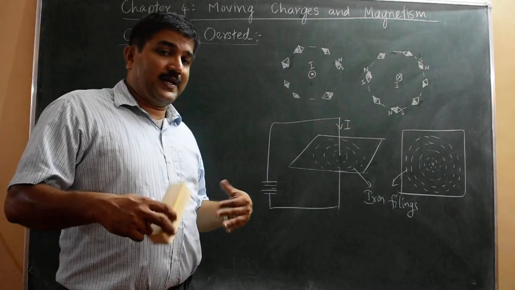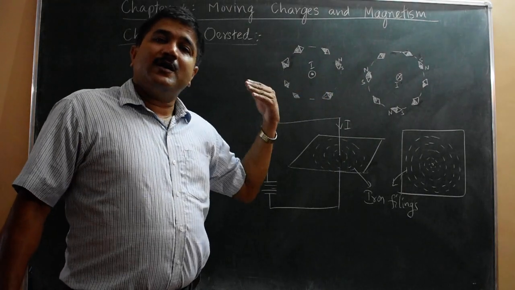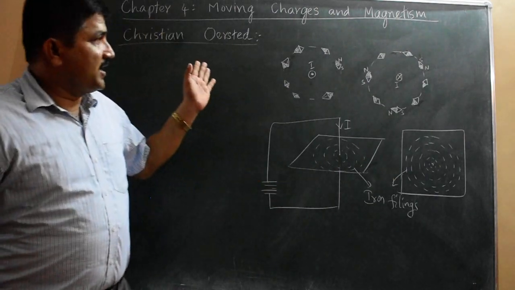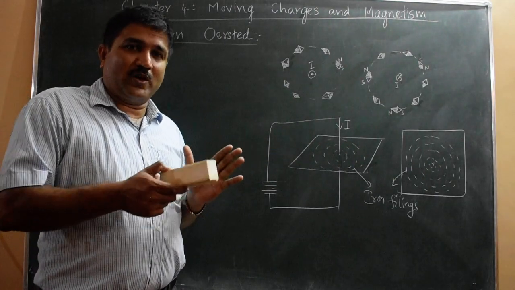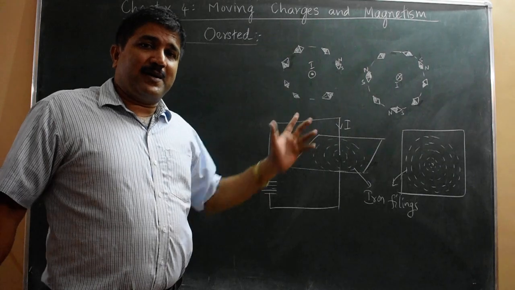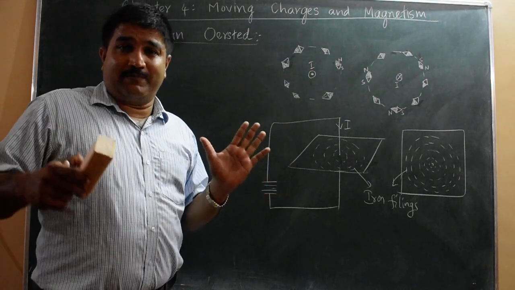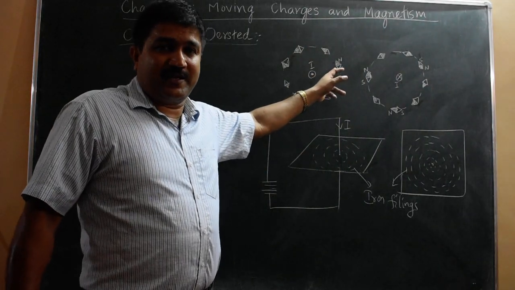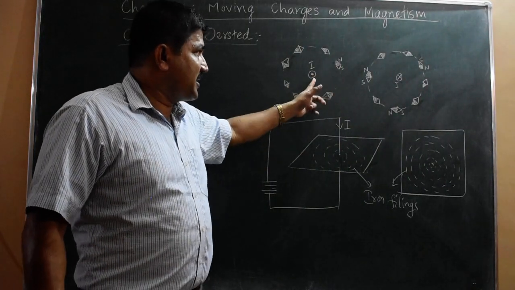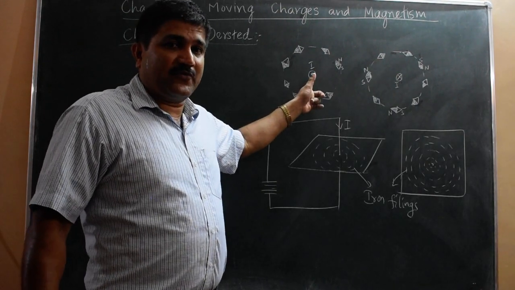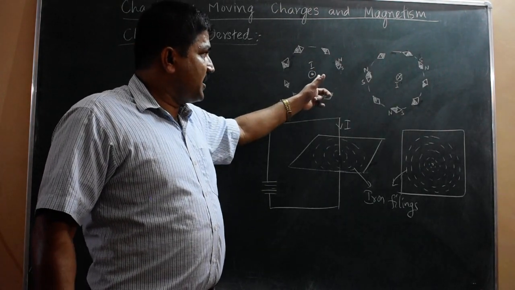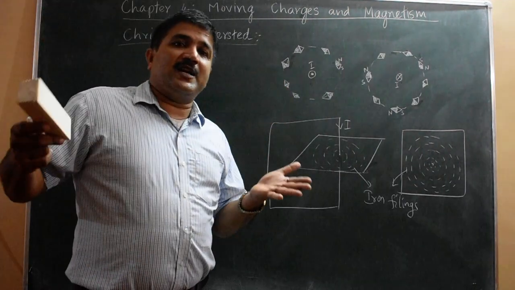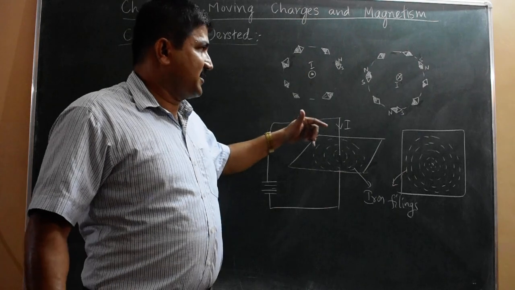The greater the current, the greater the field produced, and the needle showed greater deflection. And when the needle is brought closer to the conductor, it shows greater deflection, because the needle is at the same time affected by the magnetic field of the earth also. The magnetic field of the earth is also influencing this needle. But it has to be dominated by this current, meaning there should be a considerable amount of current in the wire, or the needle should be very near to the conductor. If it is far away, it is influenced by the magnetic field of the earth alone, not by this conductor.